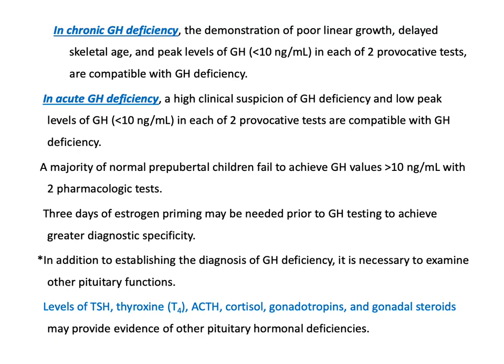In addition to establishing the diagnosis of growth hormone deficiency, it is necessary to examine other pituitary functions. When we reach the diagnosis of growth hormone deficiency, we must check the levels of TSH, T4, ACTH, cortisol, gonadotropin, and gonadal steroids, which may provide evidence of other pituitary hormone deficiency, because if there is deficiency of these hormones, we must replace them, especially cortisol and thyroxine, before we give growth hormone to the patient.